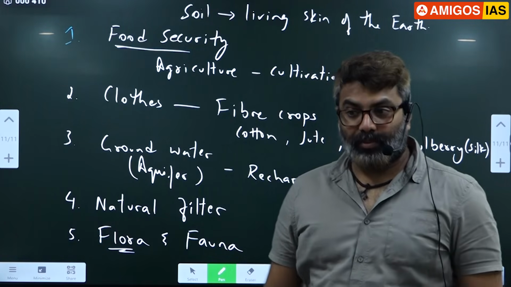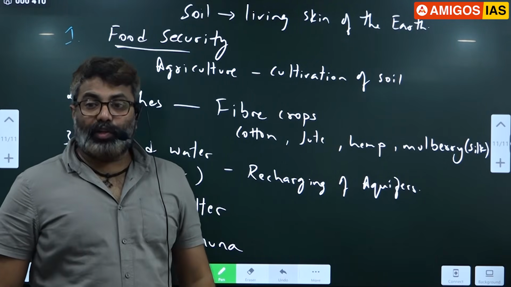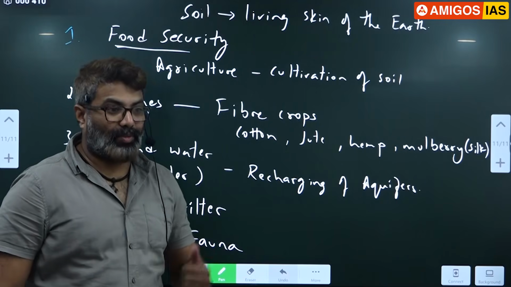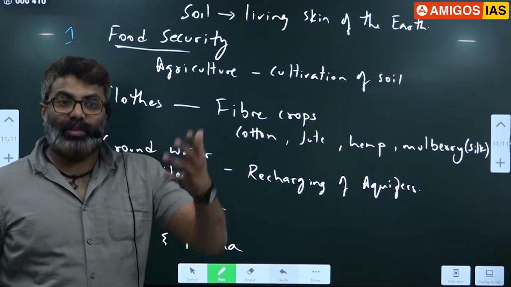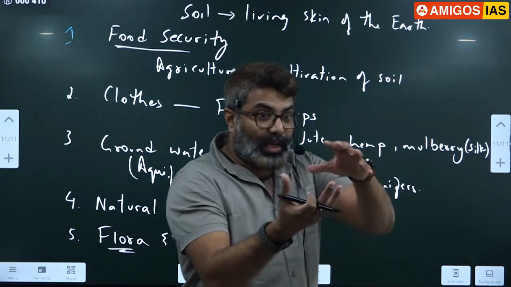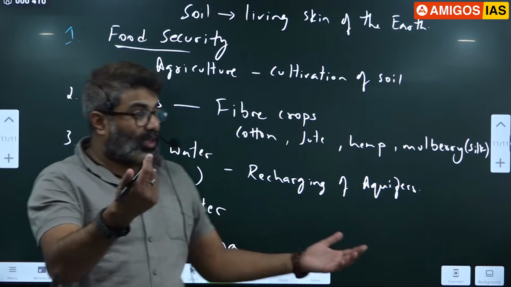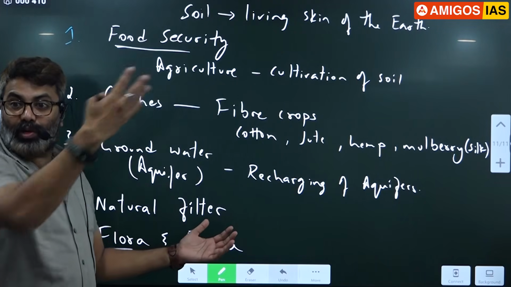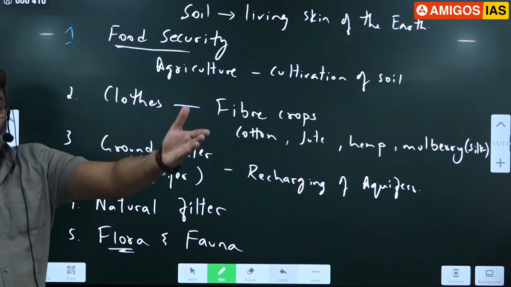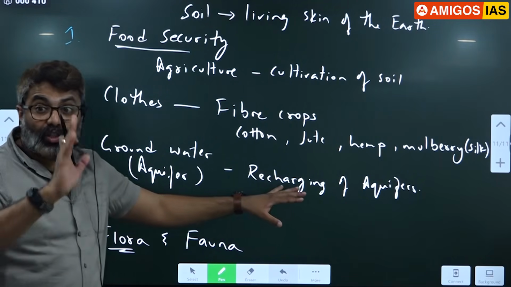Soil preserves fossils. How did we know about the creatures that existed before us? How did we know about dinosaurs? Because of soil. When animals die or when the plants die, they get buried in the soil. Correct, they'll decompose, no doubt, but at least some traces of fossil are left behind. When we excavate, we'll come to know what all creatures existed before us millions of years ago. Radiocarbon dating will help us to know their age, and we'll come to know, okay, these creatures existed before us. So all these are found where? Below the soil. Okay, so soil preserves fossils.